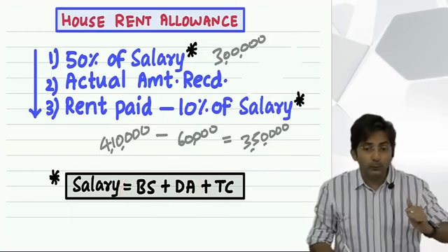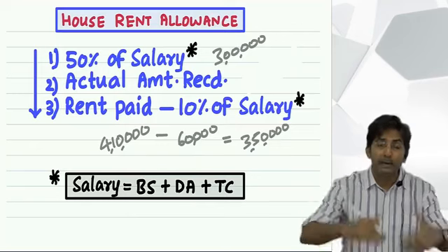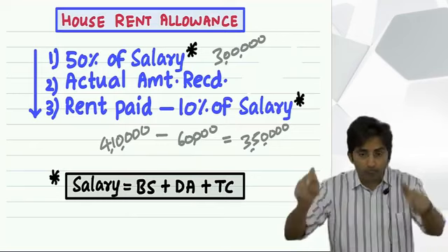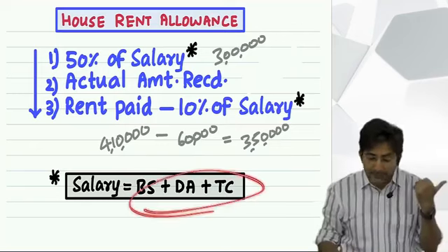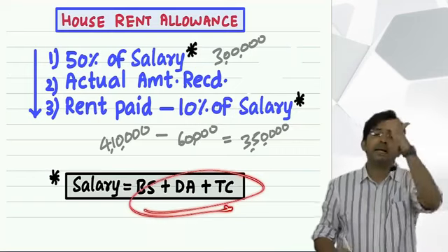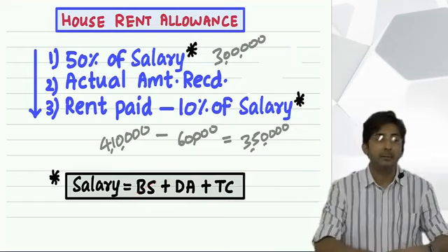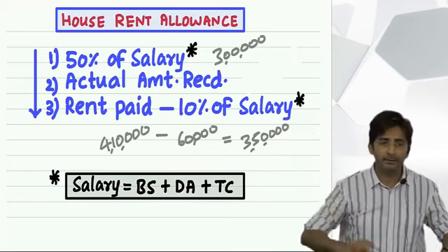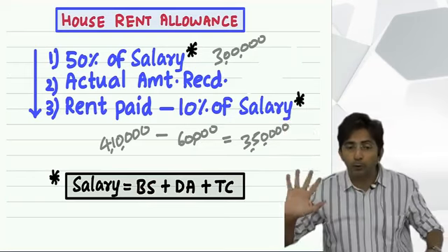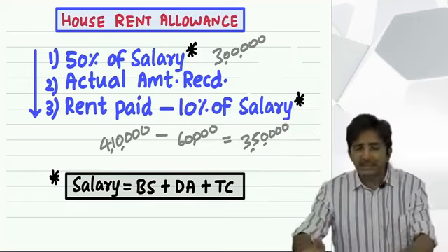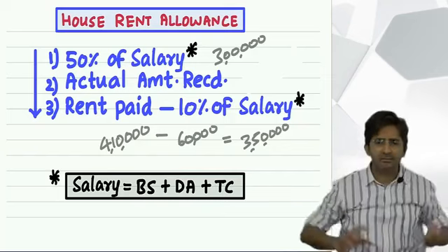So see, the point was, as an employee you get many items. But in the formula you will not take every item, only these three items. Why these three items? Because these are the constant items of every employee in India. See, the government is making a rule for Malad, Kandivali, Mumbai, Delhi, or India.